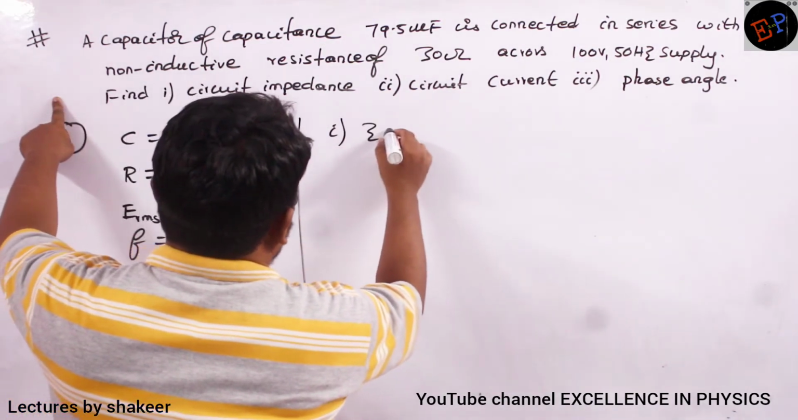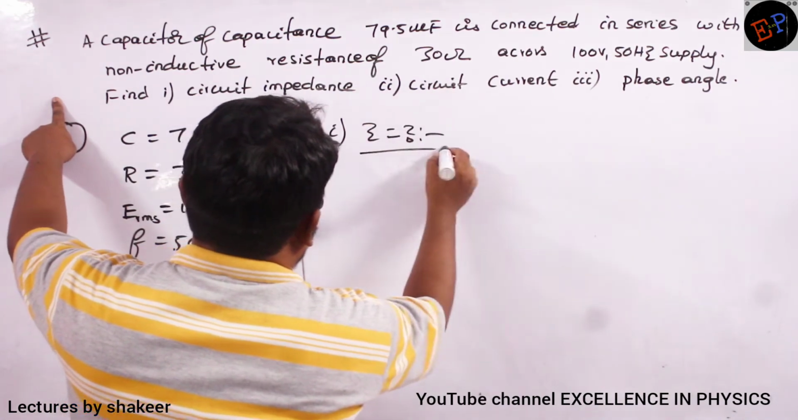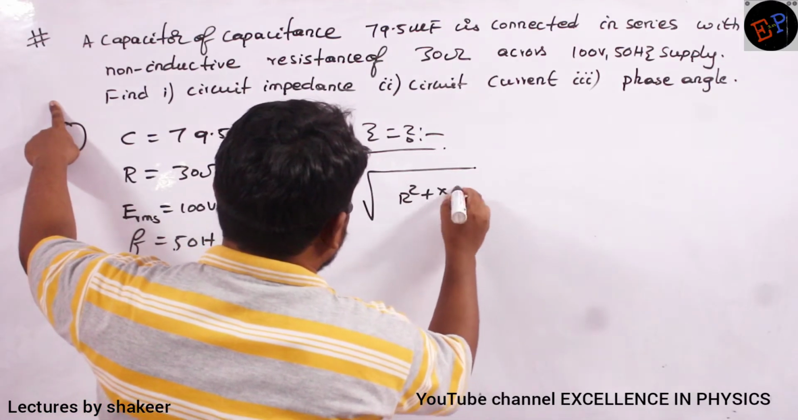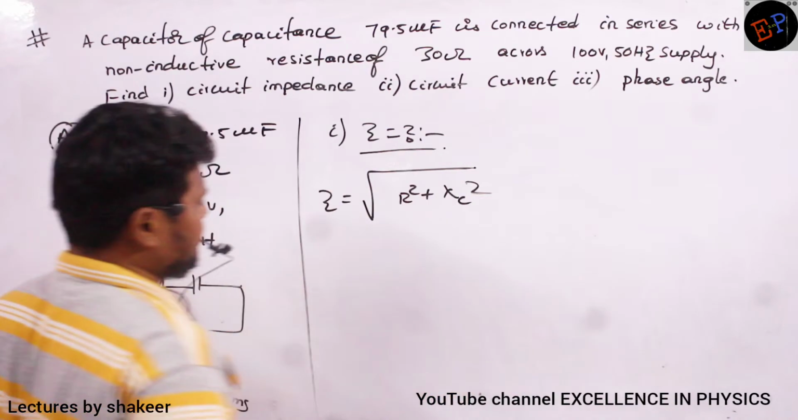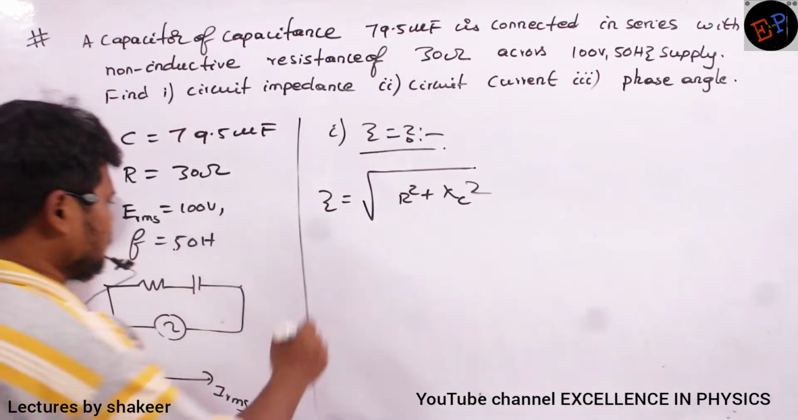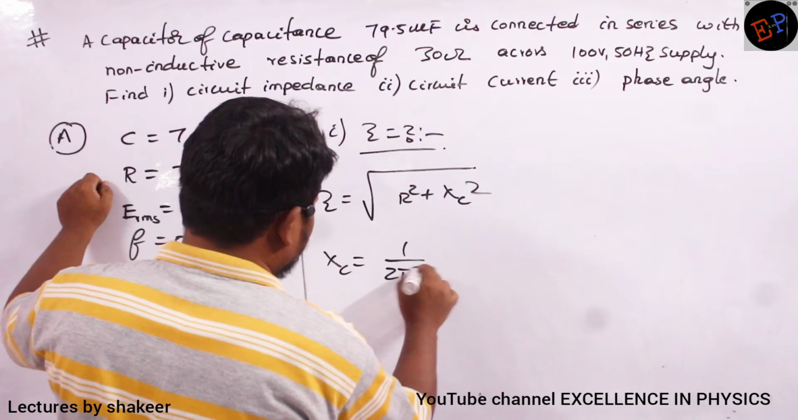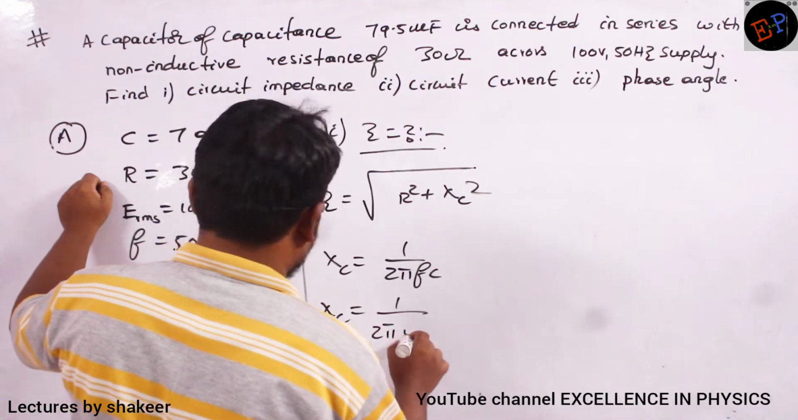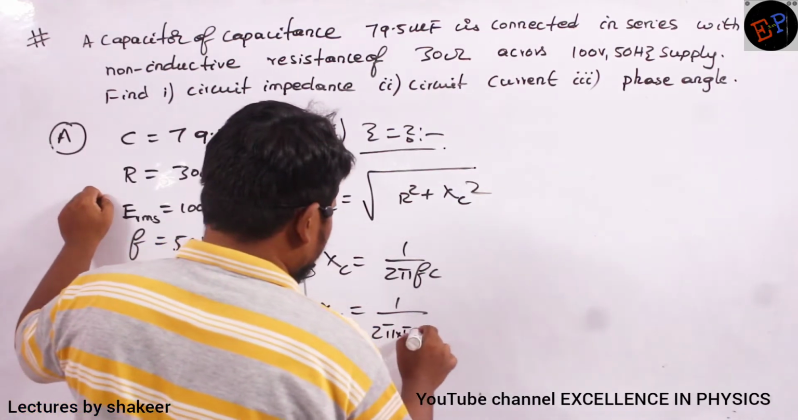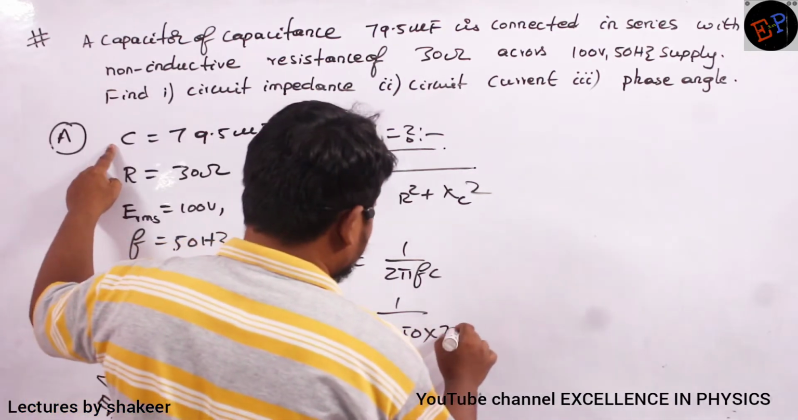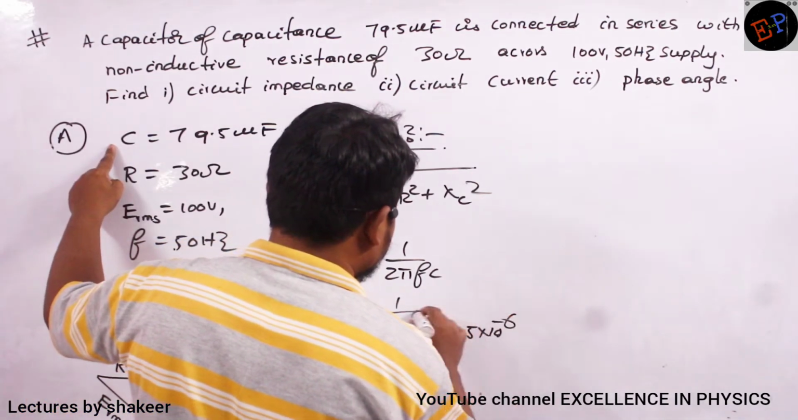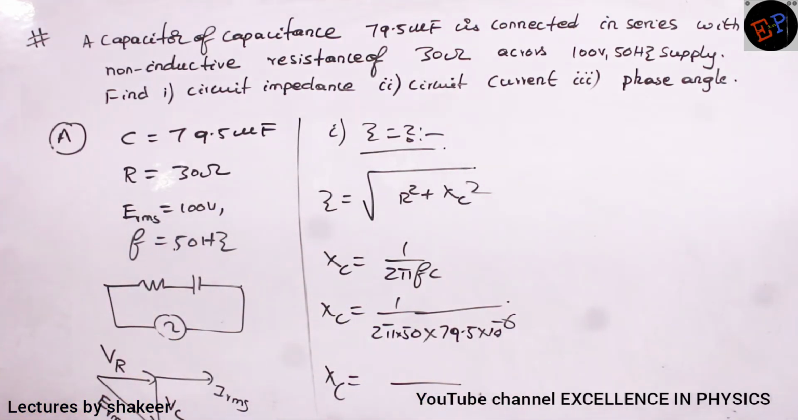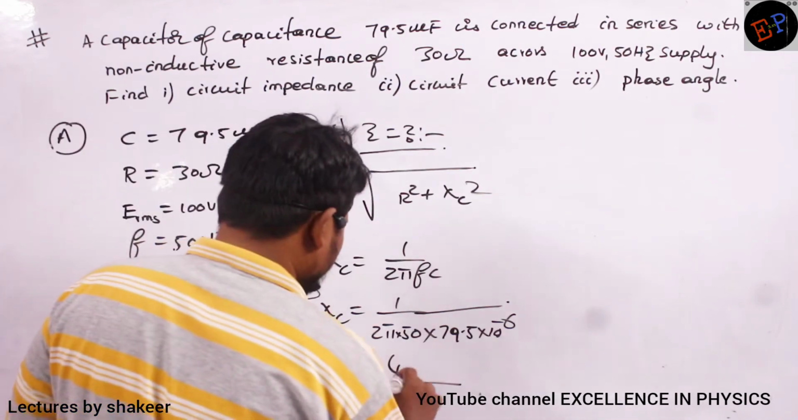Now, what is the first value he is asking? Circuit impedance, the Z value. How can I calculate Z? Z is the square root of R square plus XC square. The R value is already given. XC is 1 by 2 pi FC, so 1 by 2 pi times frequency 50 multiplied by capacitance 79.5 into 10 power minus 6. So what XC value will we get? XC value is 40 ohms.